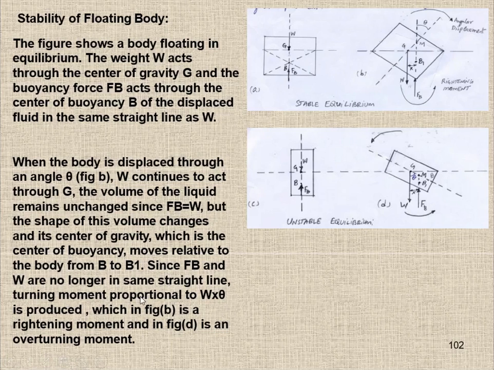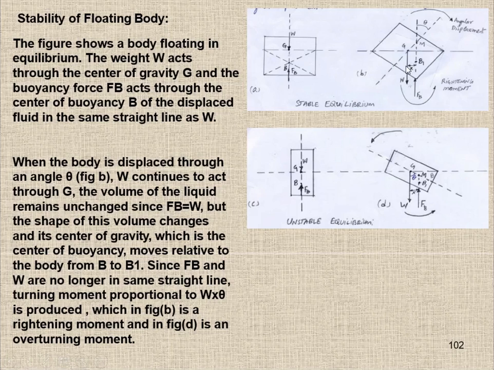A turning moment proportional to W times x is produced. So this is W and this is x. So there is a returning moment, Wx, which in the figure is Fb. You can see this is the force and this is x.